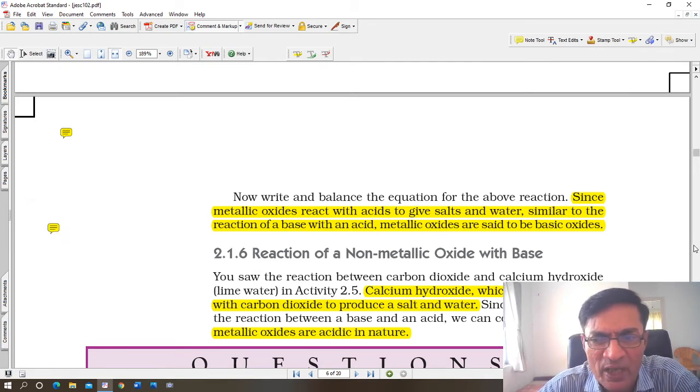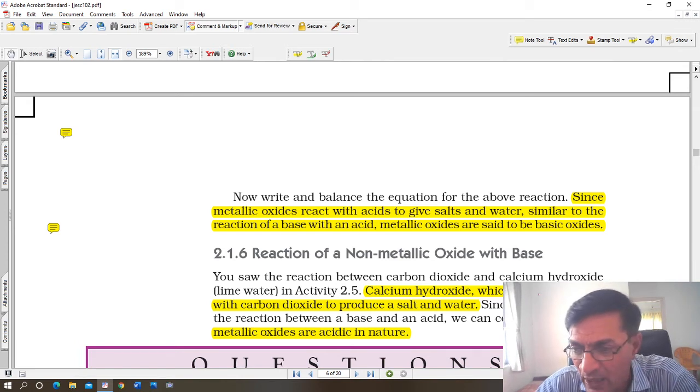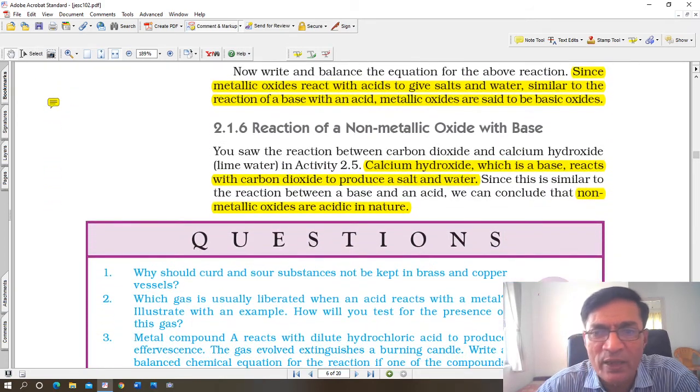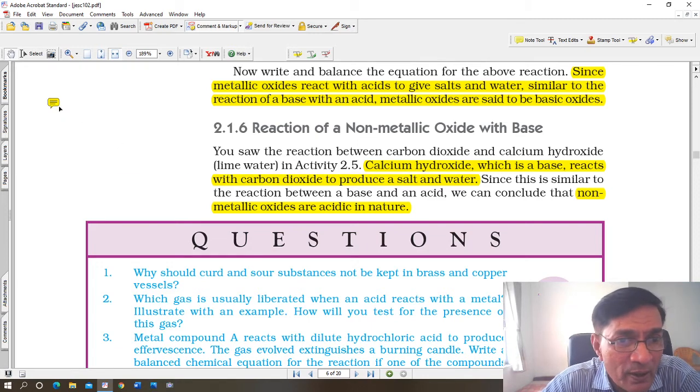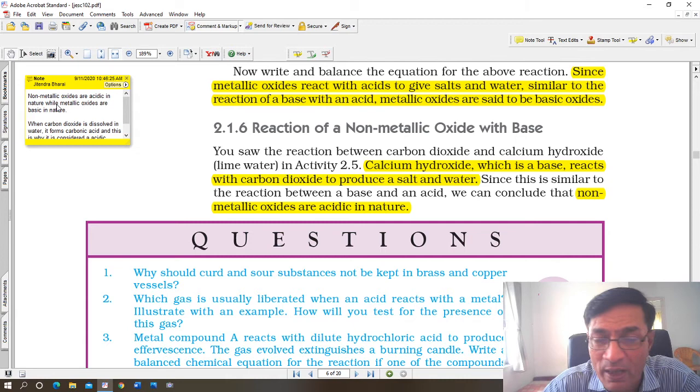Reaction of non-metallic oxides with a base. For example, carbon dioxide is a non-metallic oxide. How does it react with sodium hydroxide? Sodium hydroxide is a base. All right. You saw the reaction between carbon dioxide and calcium hydroxide, that is lime water. Calcium hydroxide, Ca(OH)2, is a base. All hydroxides are bases. It reacts with carbon dioxide to produce a salt and water. Since this is similar to the reaction between a base and an acid, we can conclude that non-metallic oxides are acidic in nature. This is what I have written there.